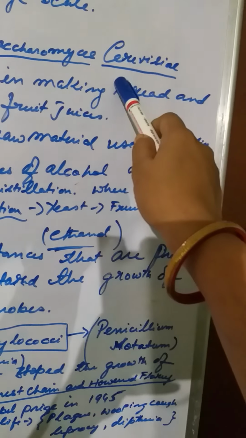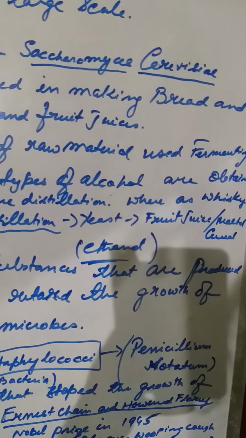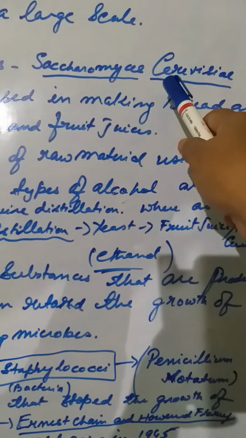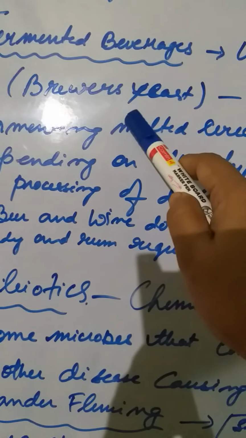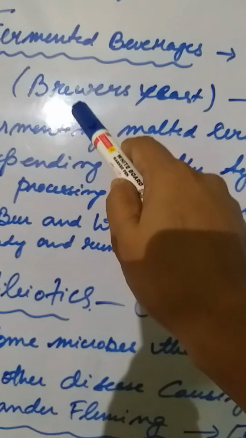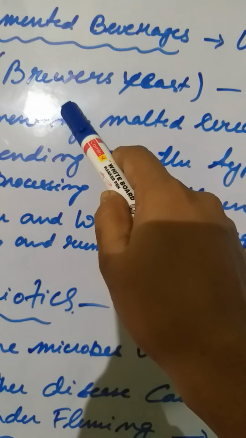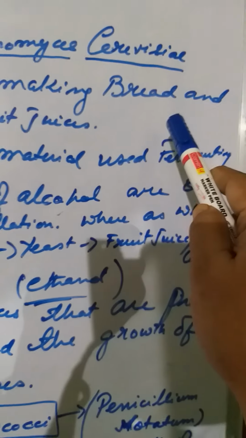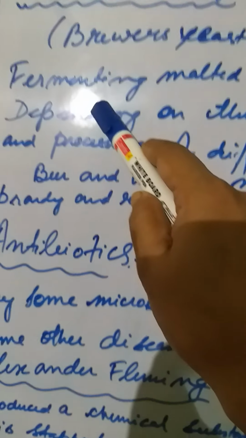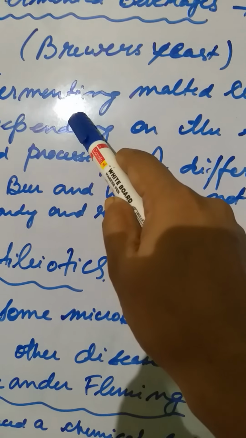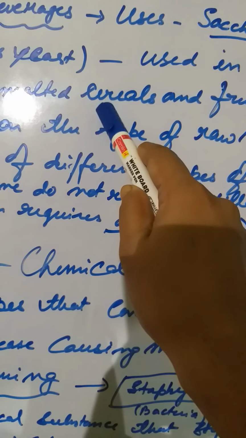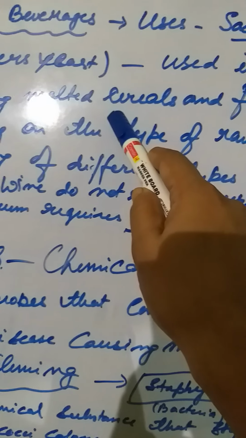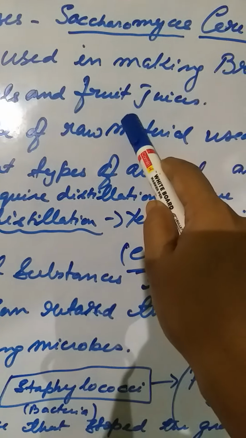Saccharomyces cerevisiae, in yesterday's last class I had told you, is known as baker's yeast, and here you see it is also known as brewer's yeast. Now who is a brewer? A brewer is a person who makes wine. It is used in fermenting bread dough and, as brewer's yeast, for fermenting malted cereal. Malted cereal means wheat, corn, rice. These are all malted cereal, and also fruit juices.